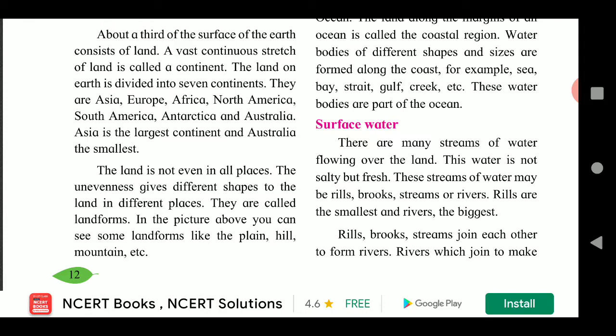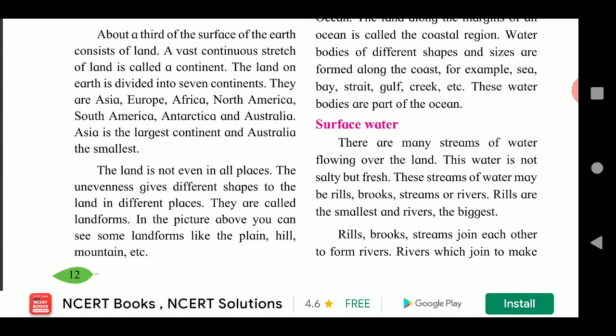Rivers which join to make a big river are called its tributaries. Means what? Small rivers meet each other and make a big river. That small rivers are called that big river's tributaries, upanadya.